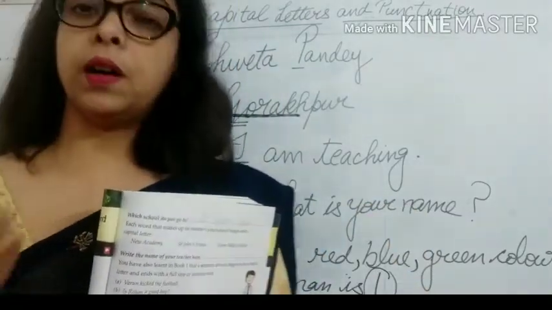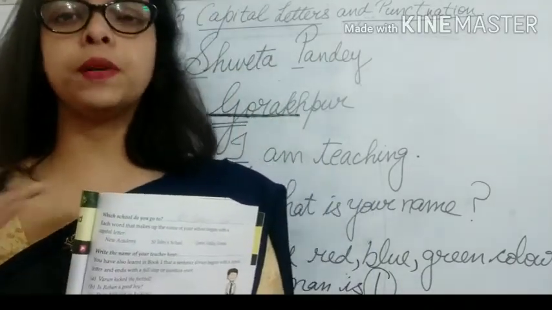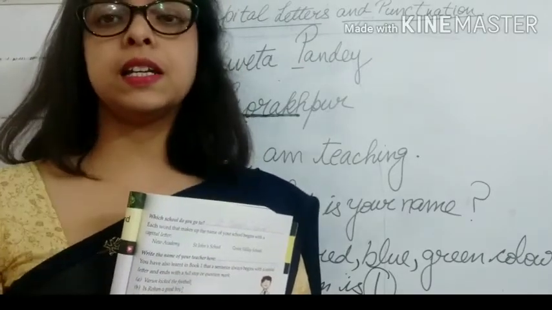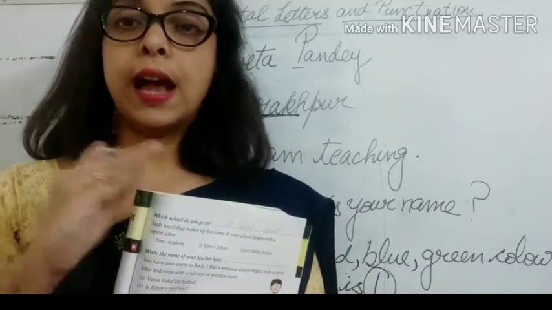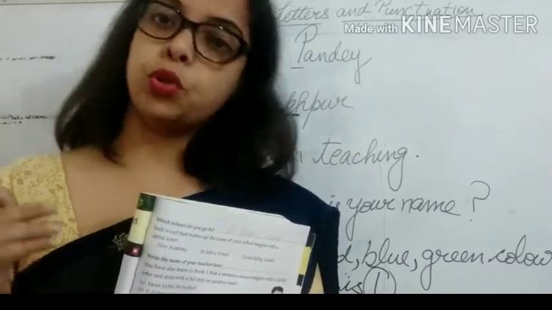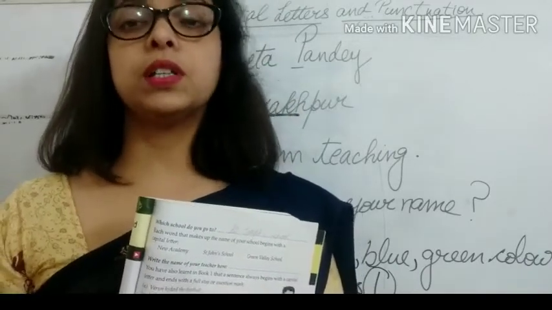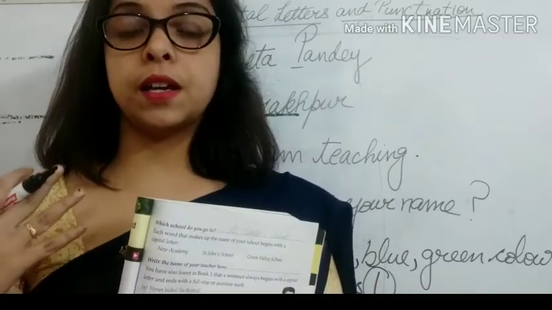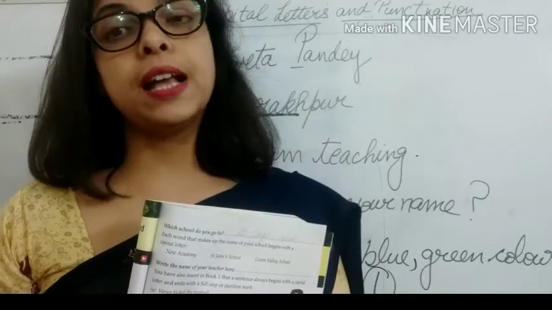Okay, so basically there are 4 punctuation marks. You will learn more, but for now: at the end of the sentence we put a full stop, then at the end of a question we put a question mark, then to separate the words from each other, we put a comma, and to show our sudden feelings or emotions, strong feelings, we put an exclamation mark.